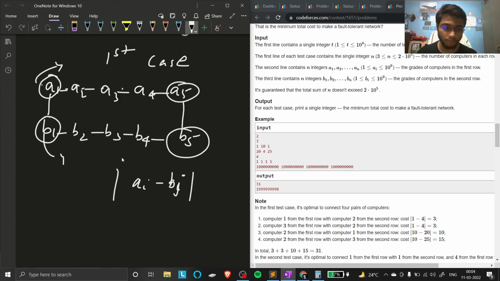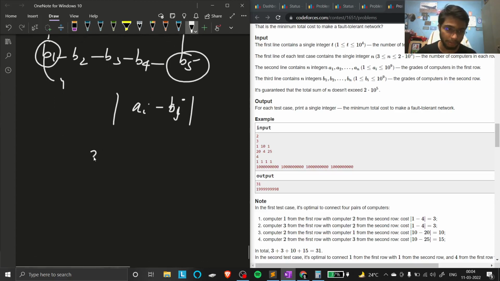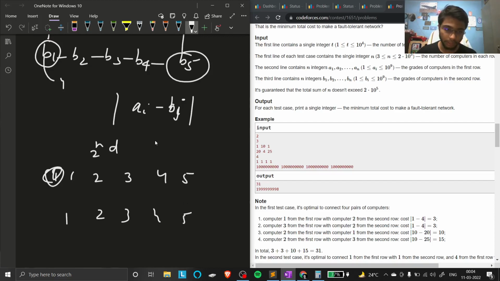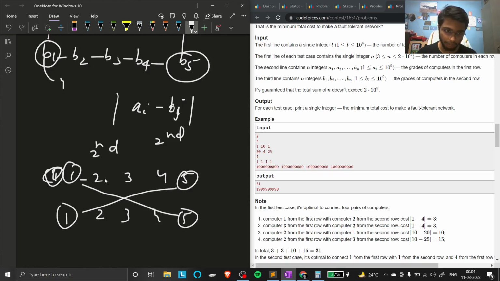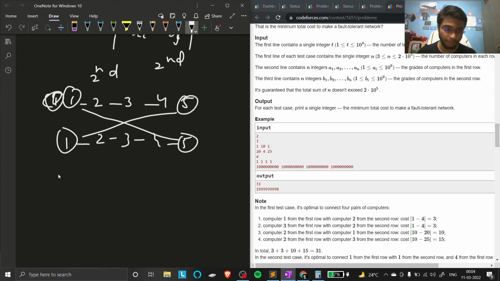So what are the possible cases? Take points 1 2 3 4 5, 1 2 3 4 5. The second case would be that you connect this and this, and everyone is the same like that. After that, this circuit is complete. This is one of the cases. After that, you will find the difference.